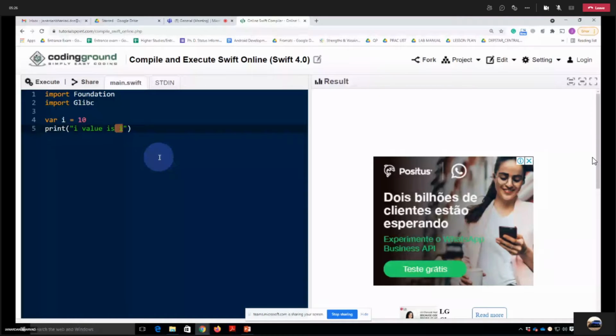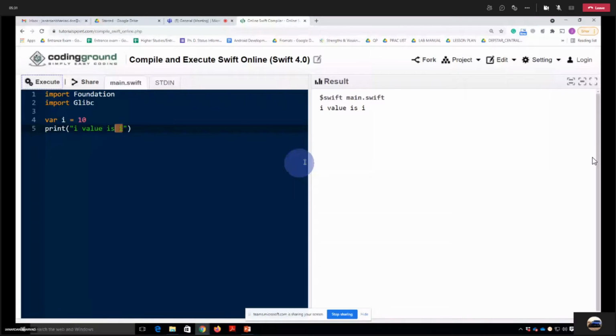Yes. Okay, let me show you. So it's saying "I value is I", but I want to print "I value is 10". Then